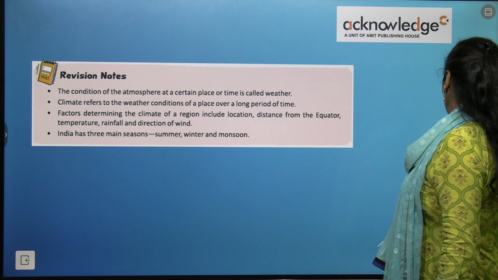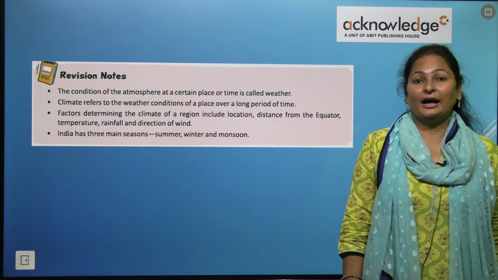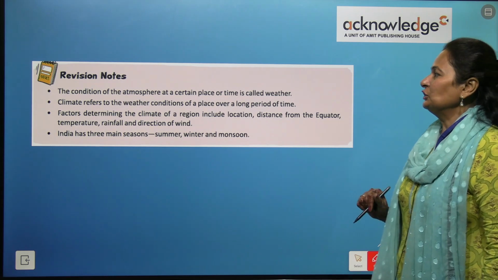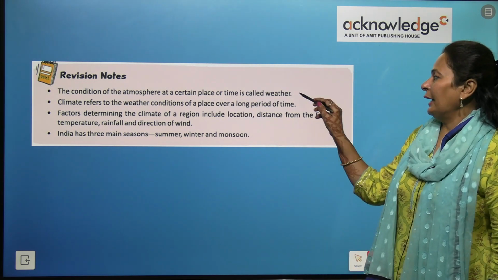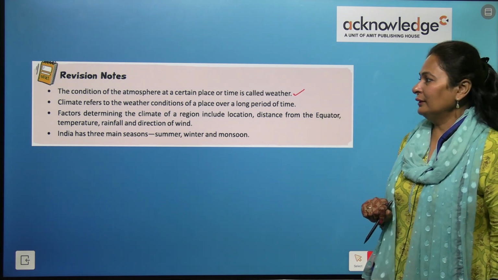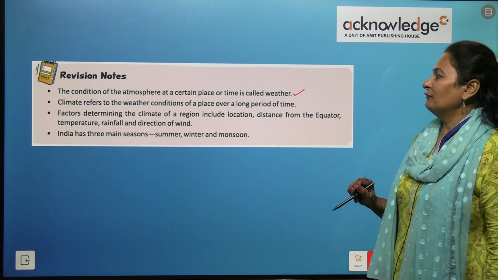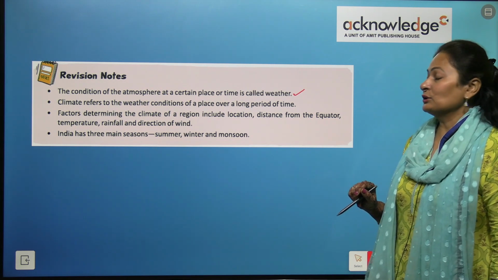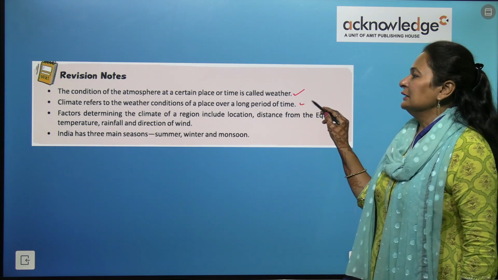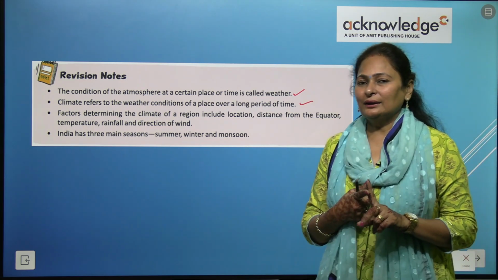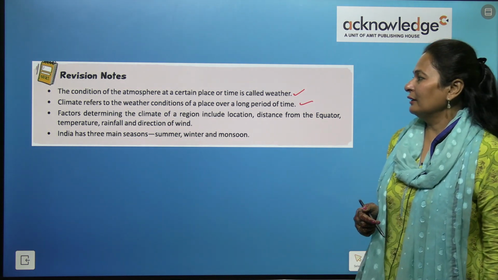So that's all for the climate. It's time to revise what we have learned. The condition of the atmosphere at a certain place or time is called weather. Climate refers to the weather condition of a place over a long period of time, and weather is a short period of time.